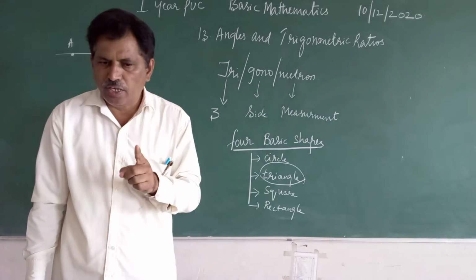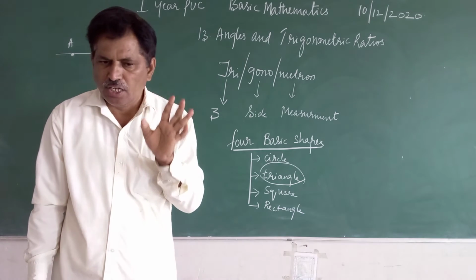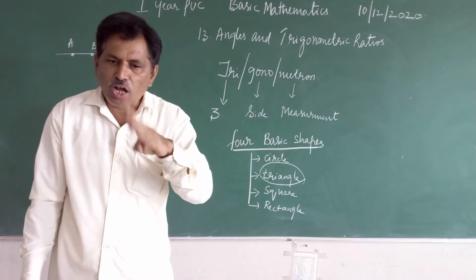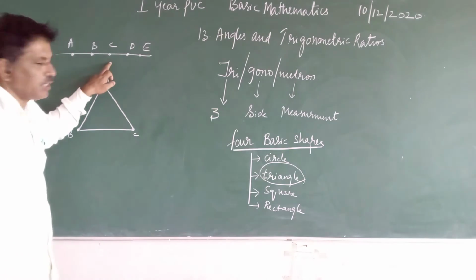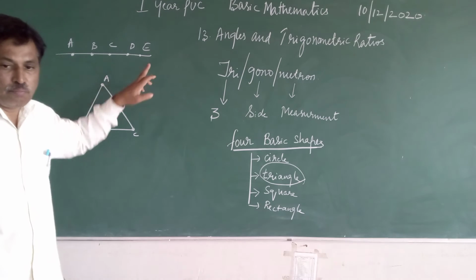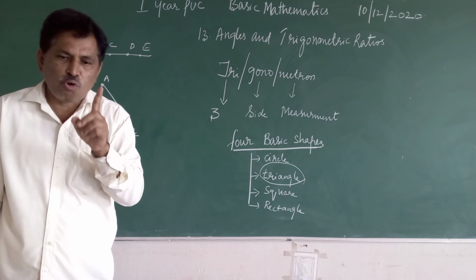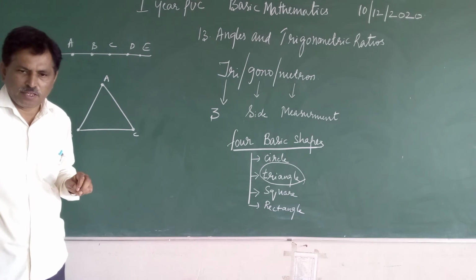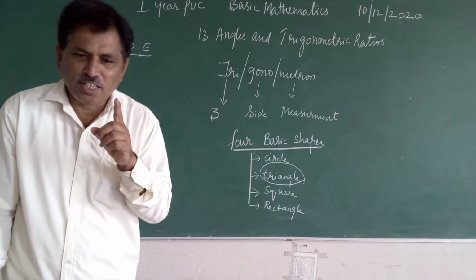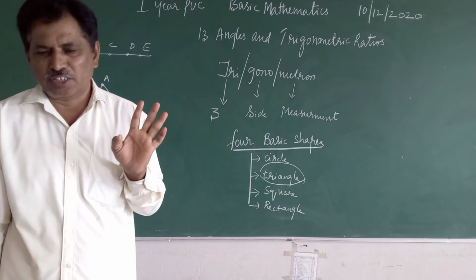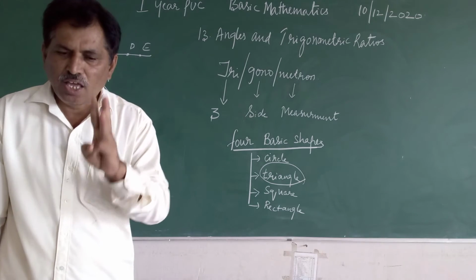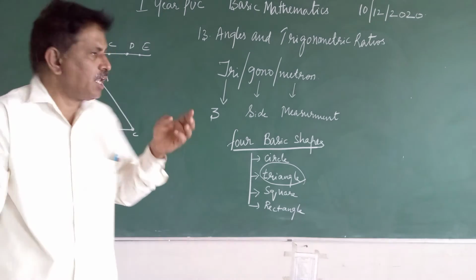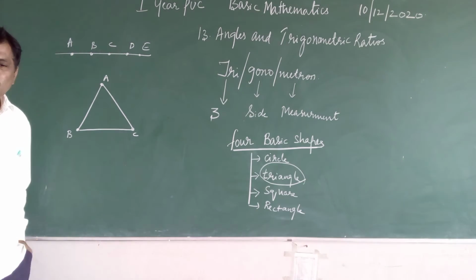Remember this. We need this when we are dealing with straight lines. So what are collinear points? Three or more than three. One, two, three. Minimum three should be there. If three or more than three points lie on the same line, then they are called collinear points. I repeat the definition again: minimum three, three or more than three points lie on the same line, then they are called collinear points.